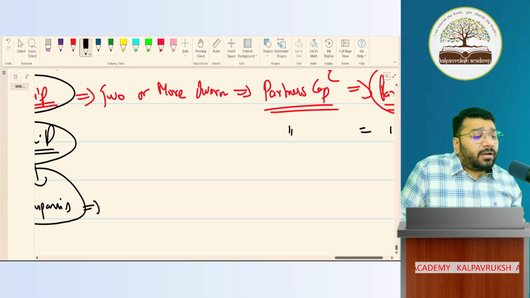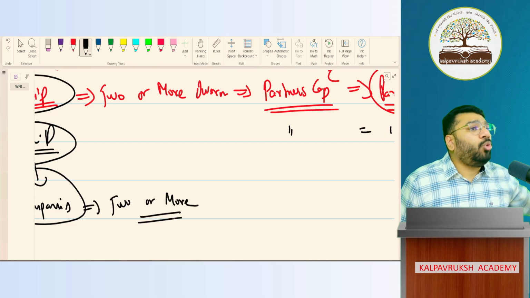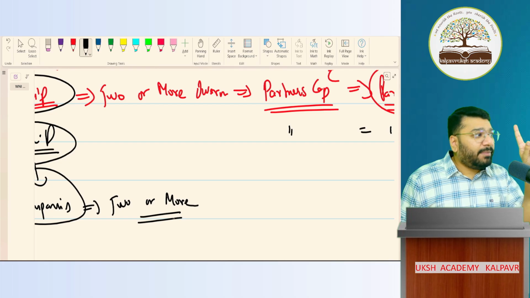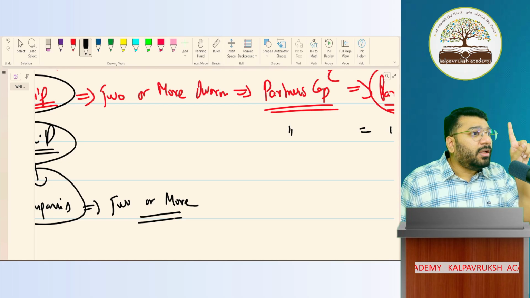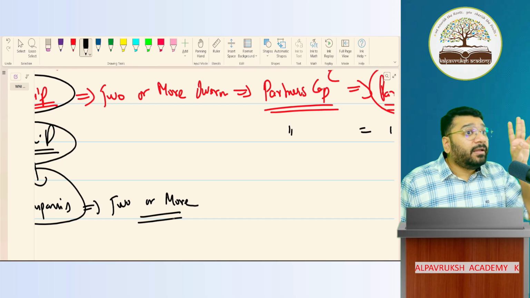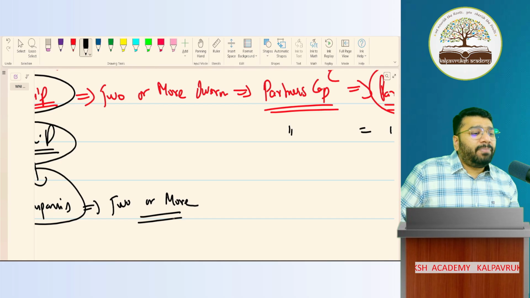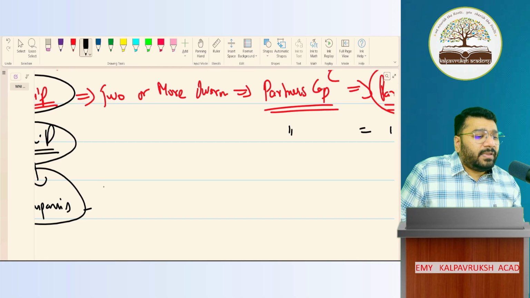In companies, there are two or more owners. Sir, even one person can be the owner. That is called a one-person company. There are three types of company in total: one-person company, private limited company, and public limited company. I'll discuss that in depth in 12th standard. In simple language, in a company there can be one or more owners.